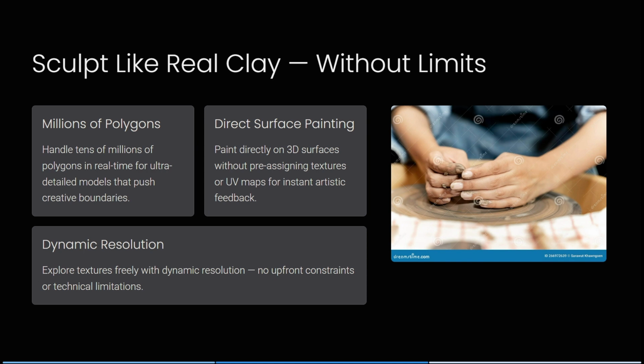So there are millions of polygons. This handles tens of millions of polygons in real time for ultra detailed models that push creative boundaries. It has direct surface painting. So this means you can paint directly on 3D surfaces without pre-assigning any textures or UV maps for instant artistic feedback. It also offers dynamic resolution, so you can explore textures freely with dynamic resolution. This means there's no upfront constraints or any technical limitations at all.